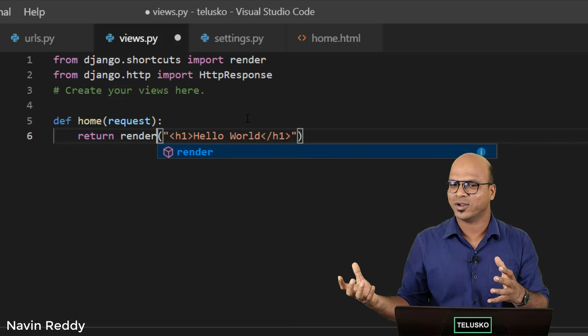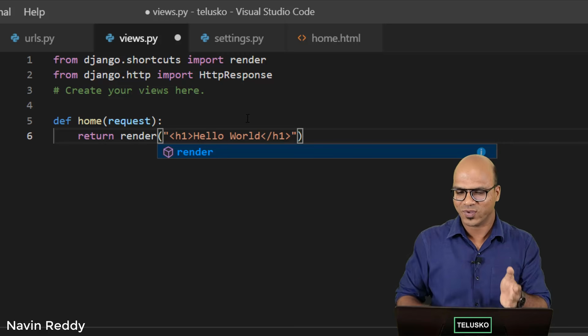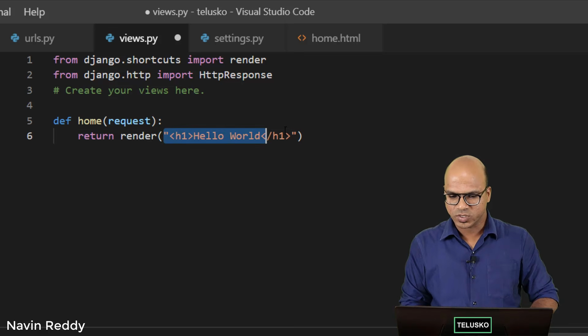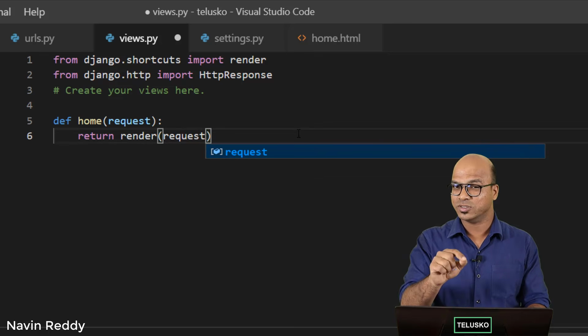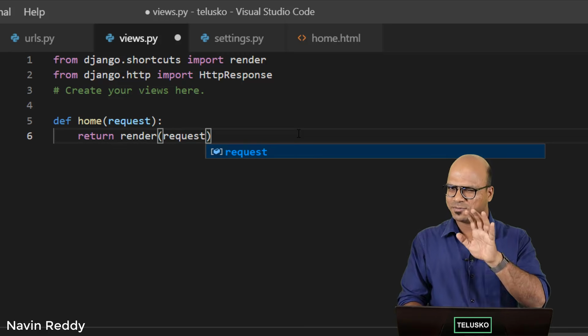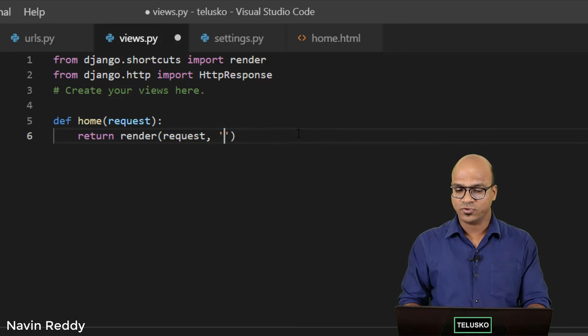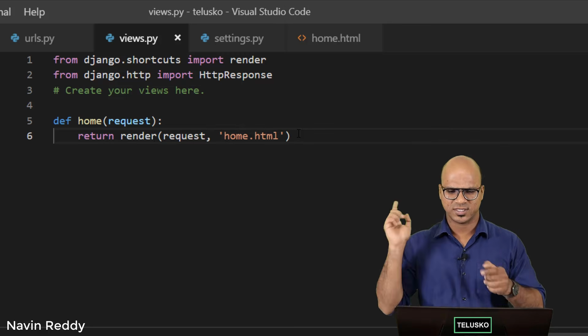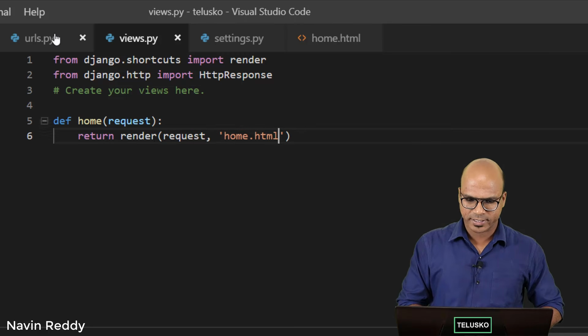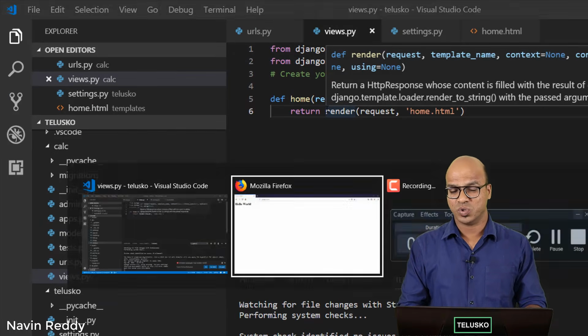We don't have dynamic content. We'll do that, but of course we have to use render, because that's how things work. So in this render, we have to first pass the object of request, because again we'll use this request object later. As of now, let's pass the request object, and then you have to also mention the page you want to call. So of course we want to call home.html, and that's it. Your job is done.